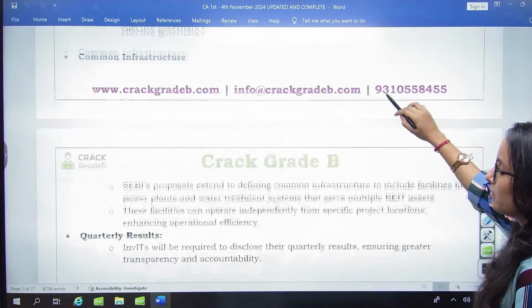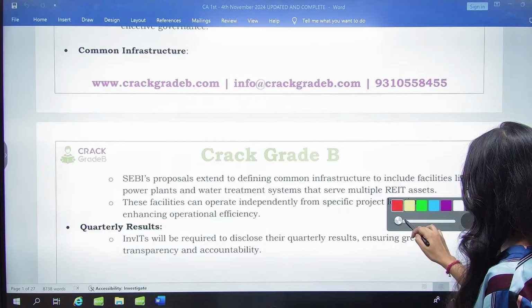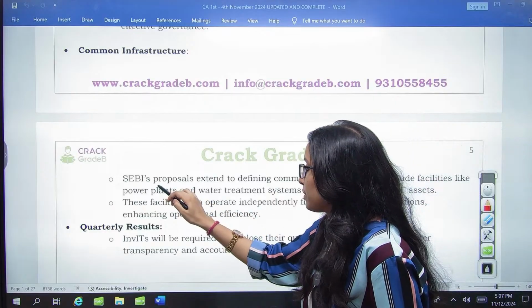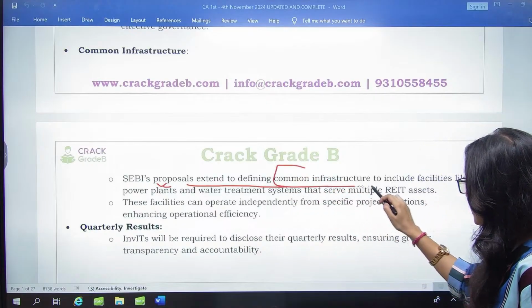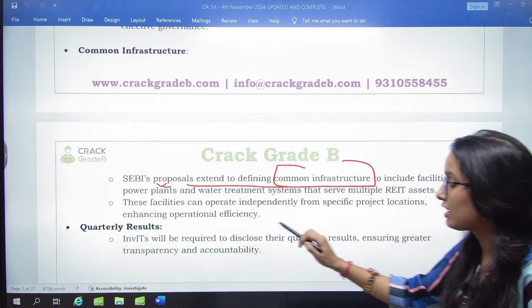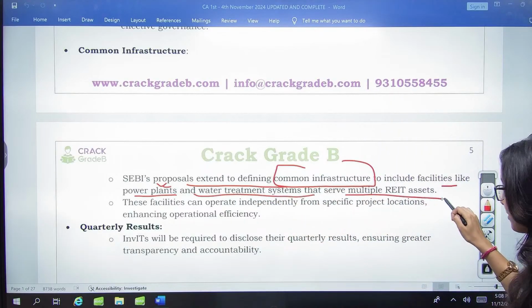Next thing, common infrastructure. Under this, SEBI has proposed to define common infrastructure to include facilities like power plants, water treatment systems that serve multiple REIT assets.